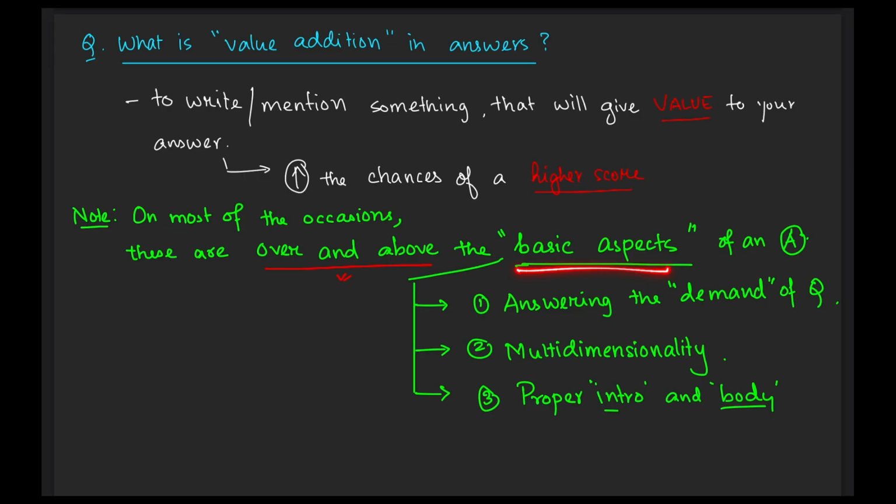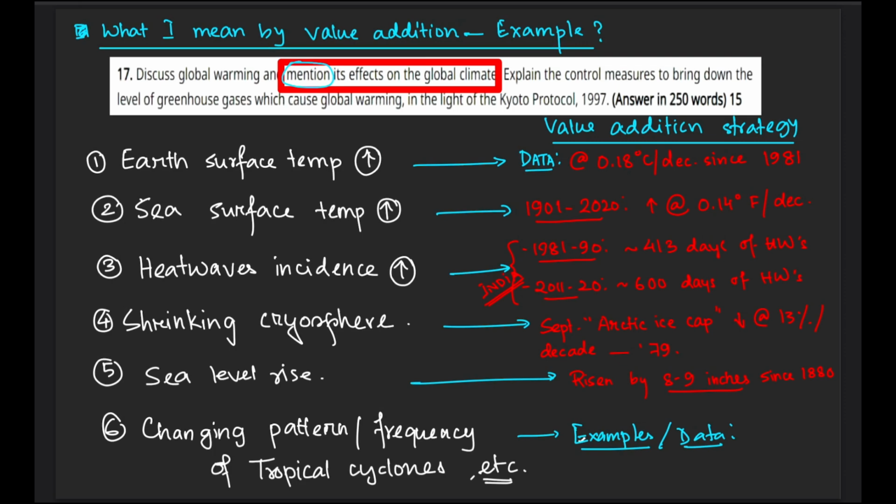So what are the basic aspects of an answer which are not covered within value addition? These are like answering the basic demand of the question, answering in multidimensionality, proper intro and body. So now I'll try to show or demonstrate what I mean by value addition with an example.